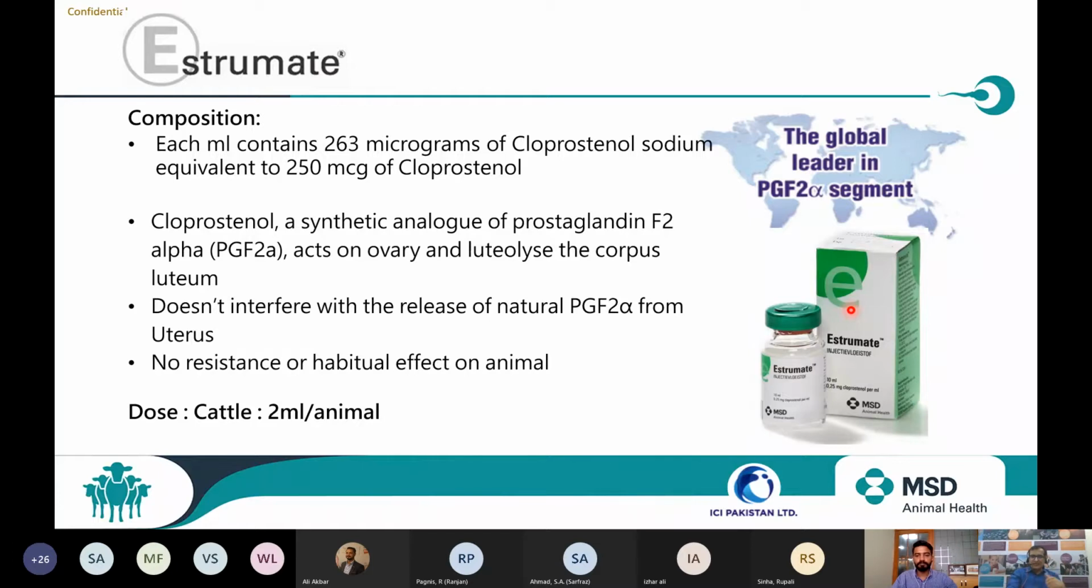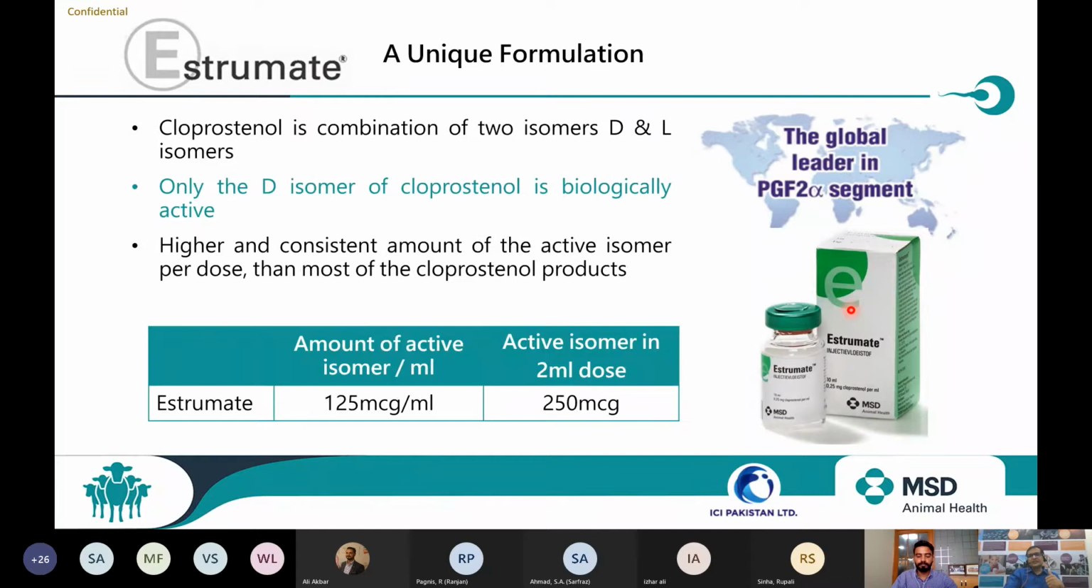So what is the superiority of Estimate? This is the superiority of Estimate. In cloprostenol, if we see it as a molecule, there are two parts of this cloprostenol. One is the D isomer and the second is the L isomer. They are a blended molecule, but out of these two, the only active part is the D isomer.